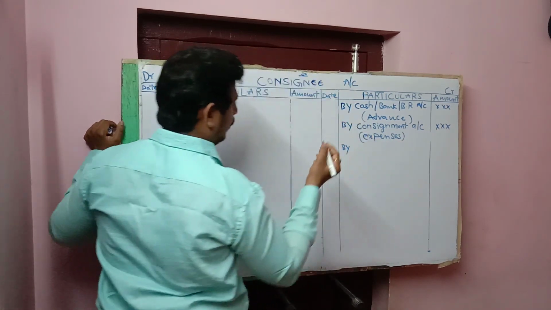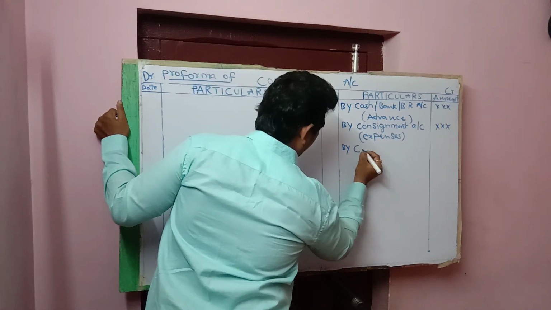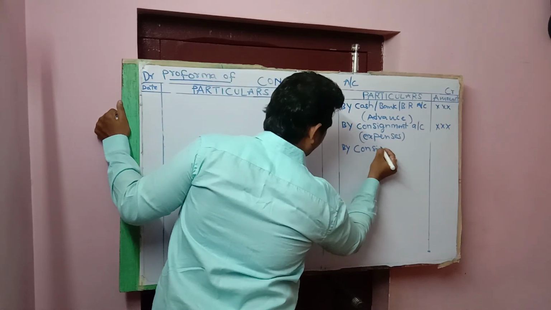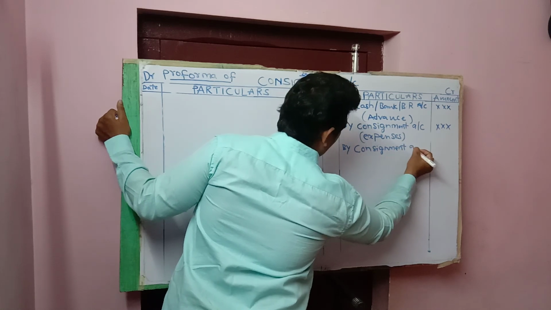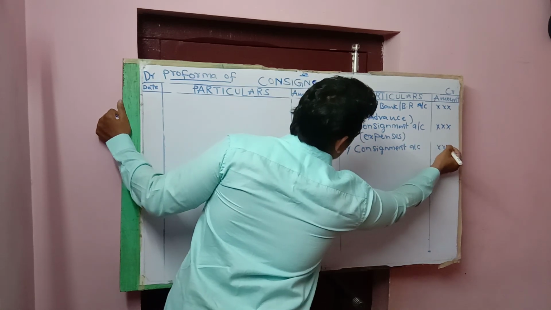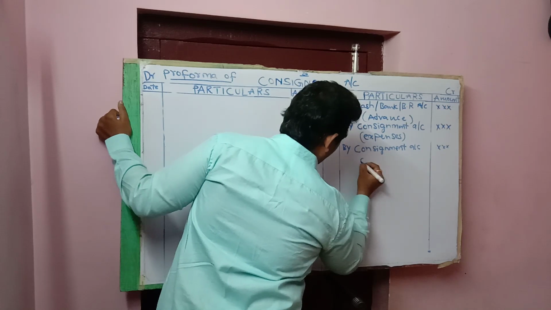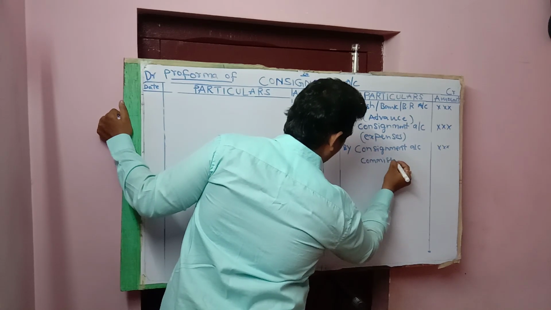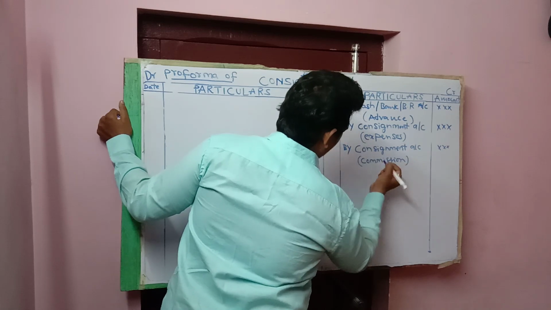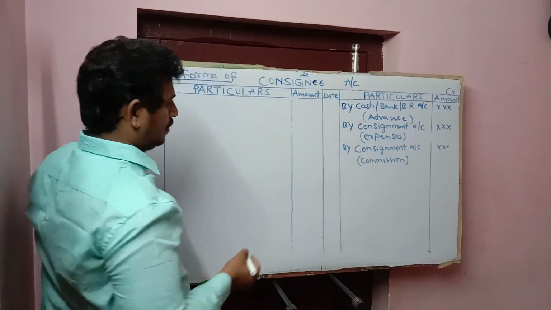Next, commission payable. So it is also consignment account, commission.